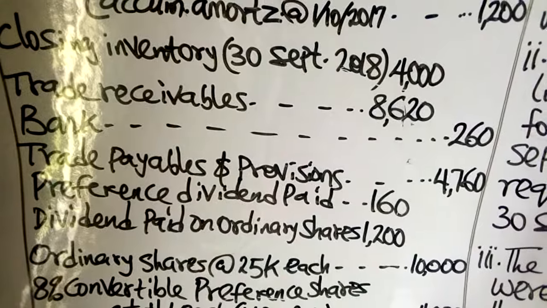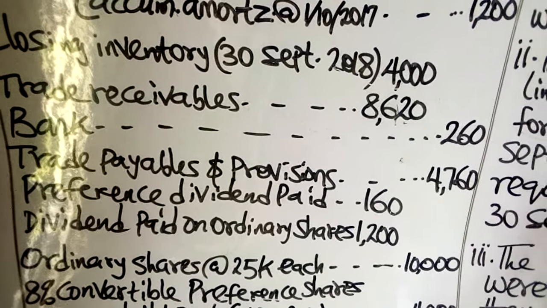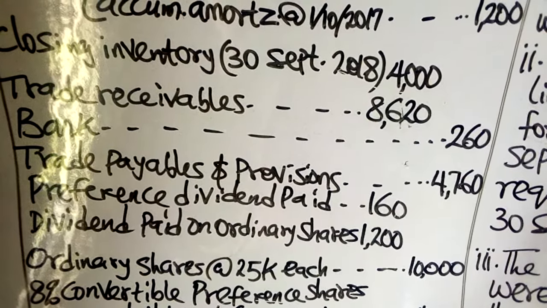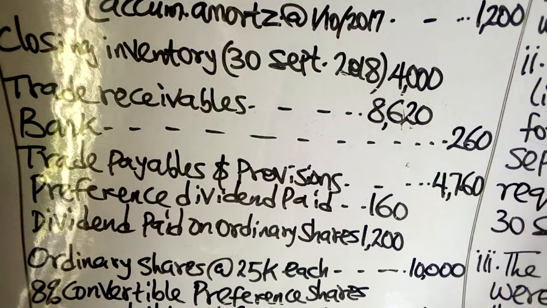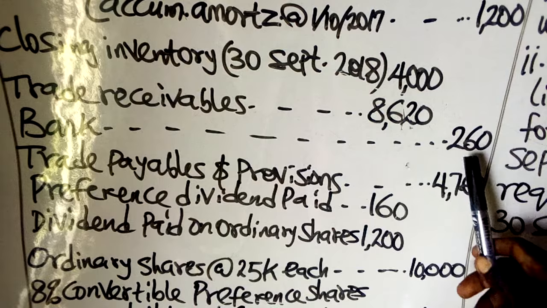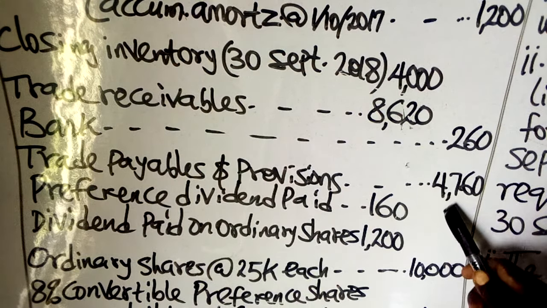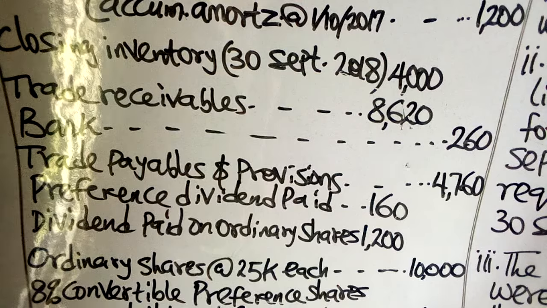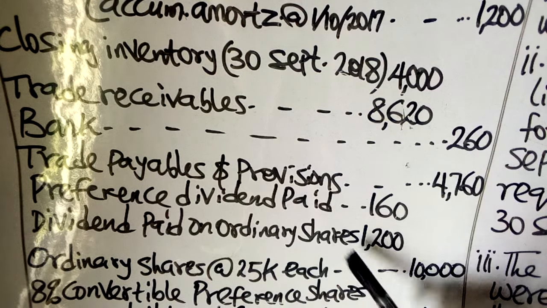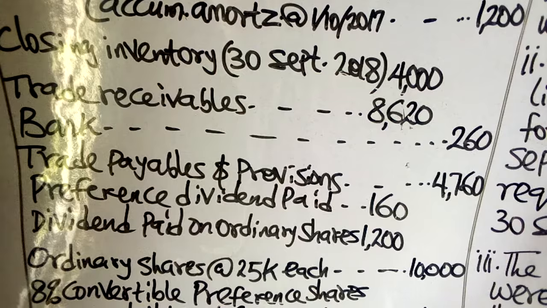We have trade receivables, and that is 8,620. Then we have bank 260. We have trade payables and provisions, and that is 4,760. We have preference dividends paid, and that is 160.